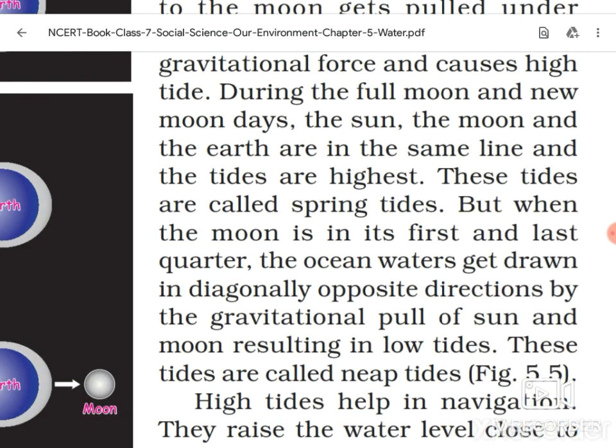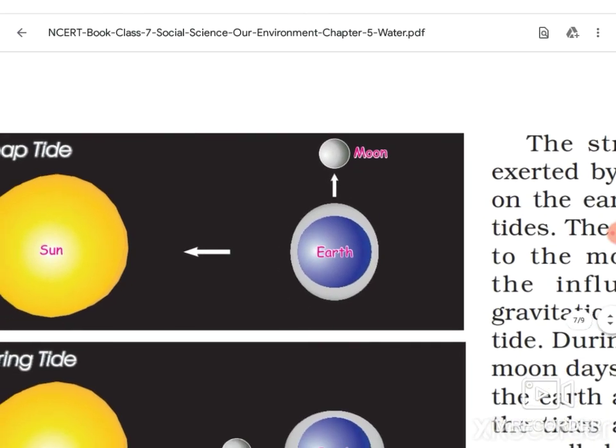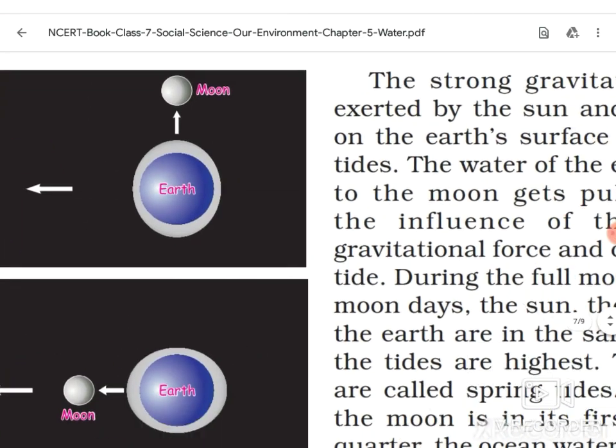But when the moon is in its first and the last quarter, you already learned about the movement of moon, the ocean water gets drawn in diagonally opposite direction by the gravitational pull. Here you can see sun, earth and moon are in another direction, diagonally. It may be upside or it can be down.